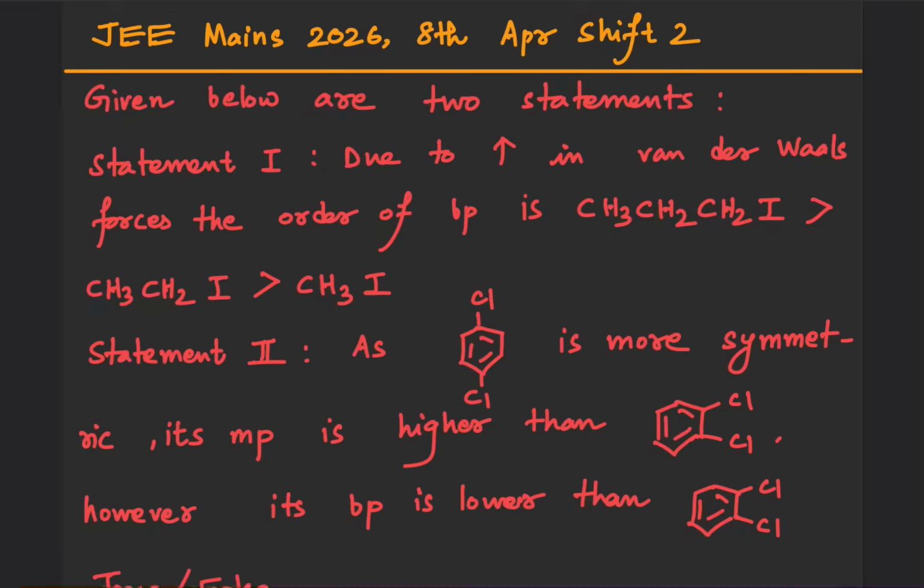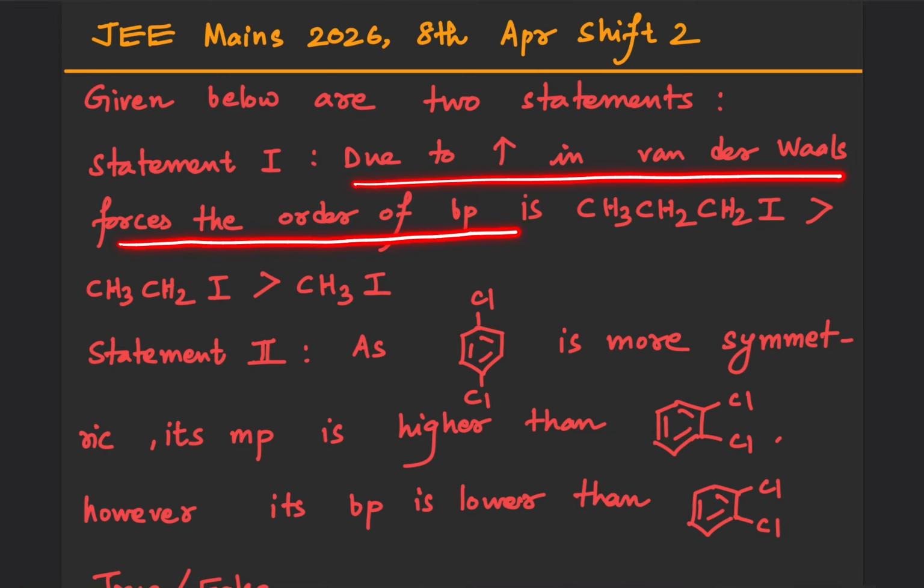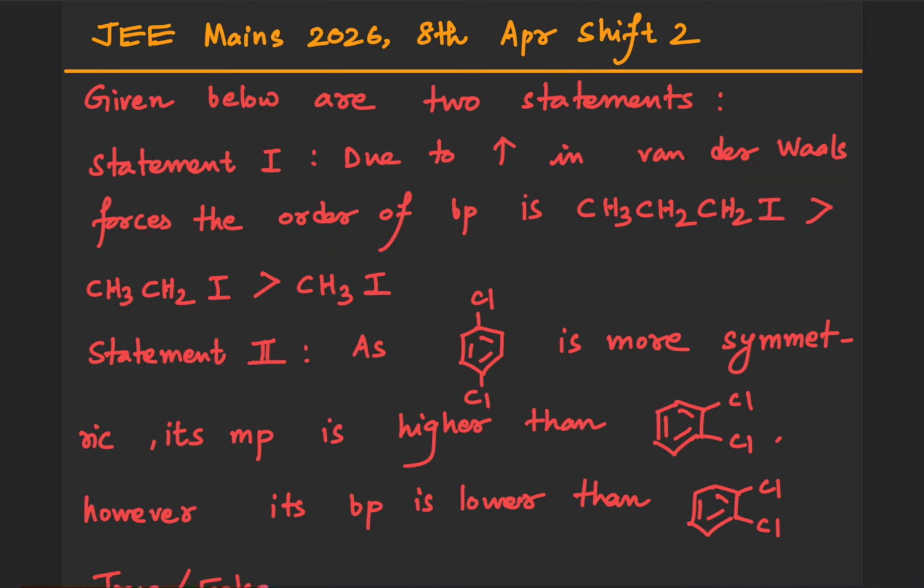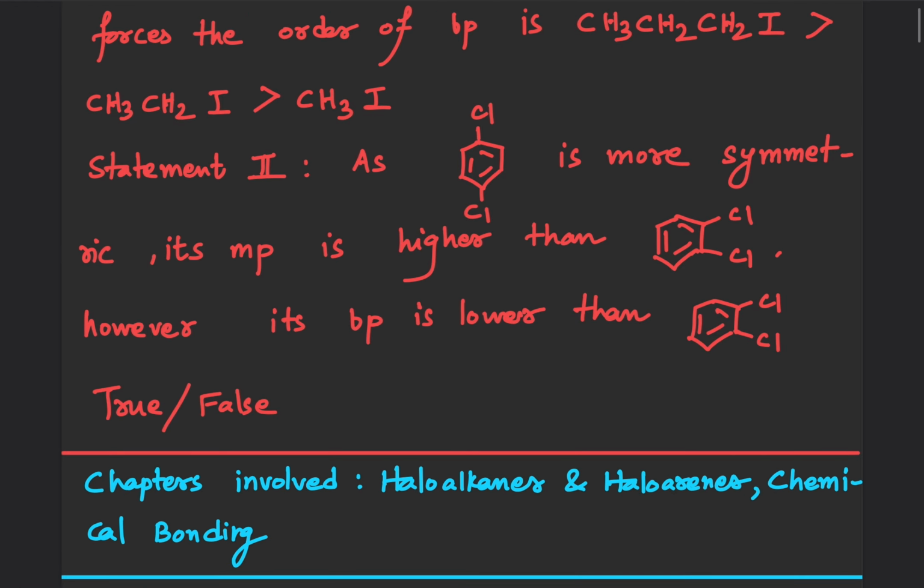Hello everyone. So this is a question from JEE Mains 2026, 8th April Shift 2. Given below are two statements. Statement 1: Due to increase in van der Waals forces, the order of boiling point is CH3CH2CH2I is more than CH3CH2I, which is more than CH3I. Okay. Statement 2 is as